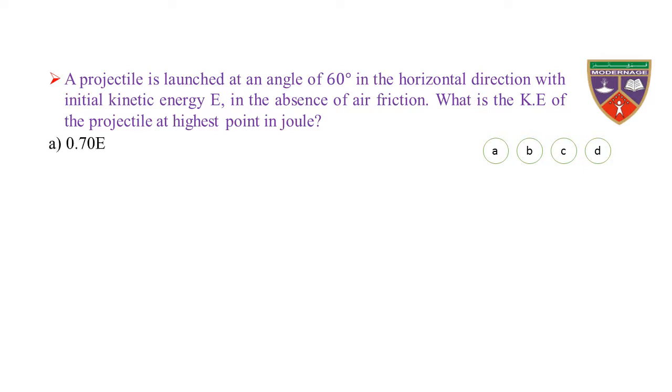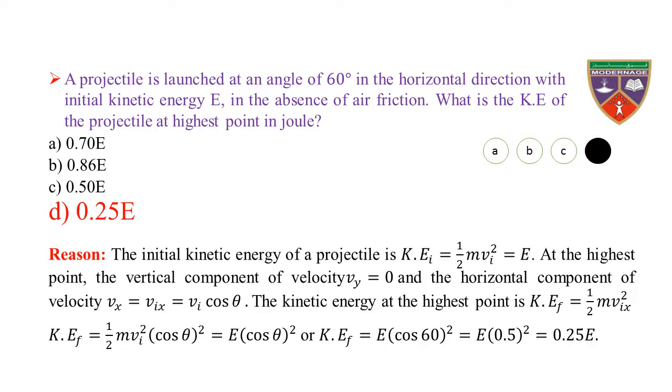Option A, 0.70 E. Option B, 0.86 E. Option C, 0.50 E. Option D, 0.25 E. The key is 0.25 E. Therefore, the correct option is D.